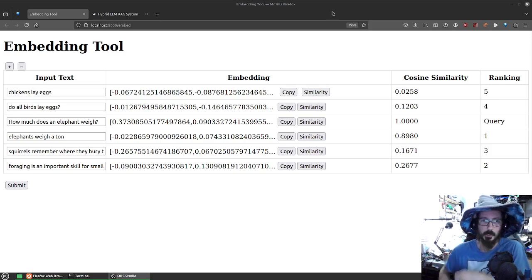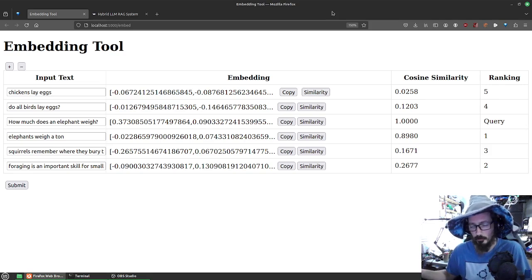So this little mock-up I have here is nobody's first choice of AI solution in 2025, but it is a great learning tool which I came up with basically just two ChatGPT prompts. It's a web interface to SBERT, which is sentence BERT. It's a sentence transformer that emphasizes getting a single good embedding for a whole chunk of text. So what we have here is a bunch of input text.